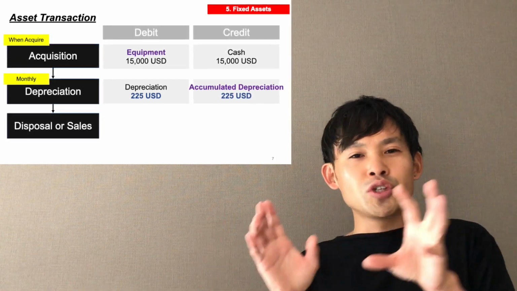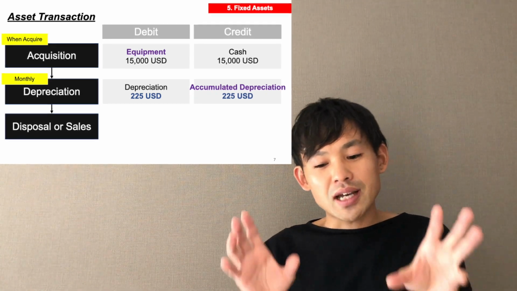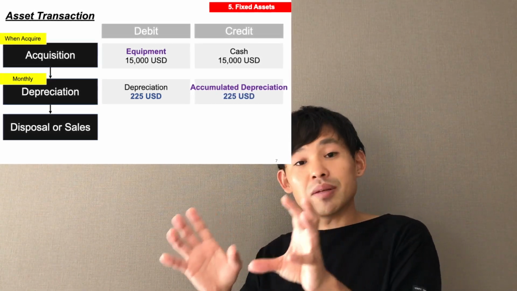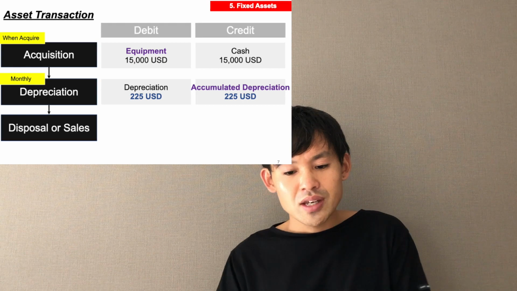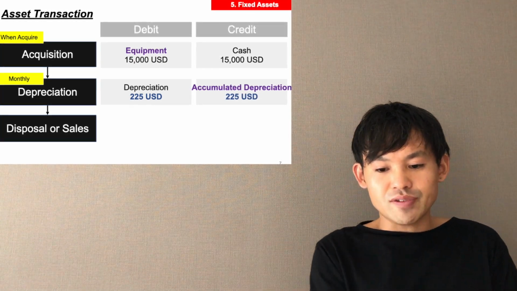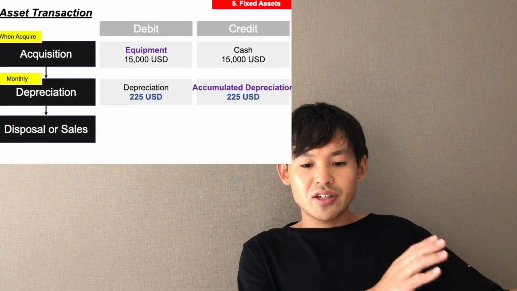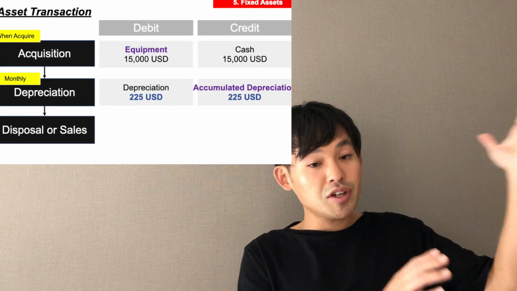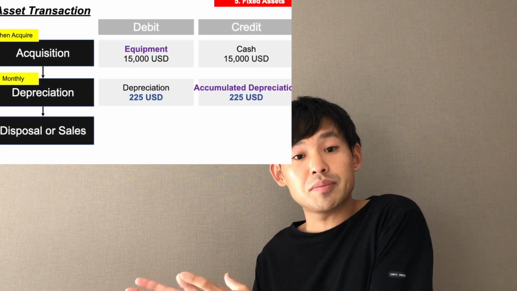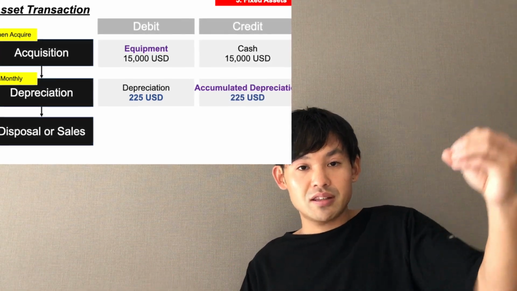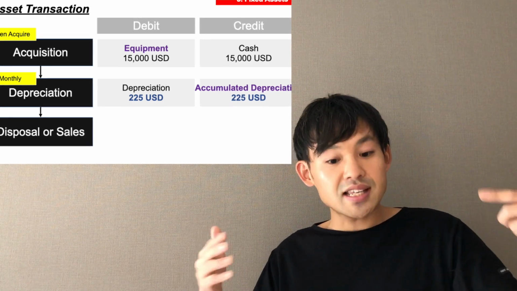Accumulated depreciation is a new chart of account for you, but accumulated depreciation is one of the BS accounts. So 225. And here are the equipment and accumulated depreciation. Both of them are asset accounts, fixed asset accounts.